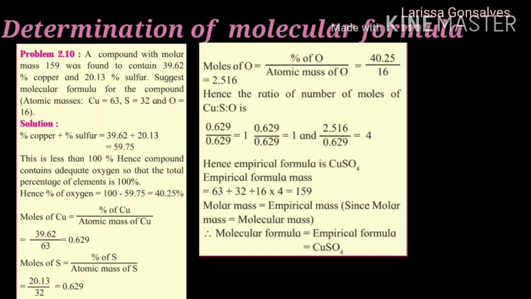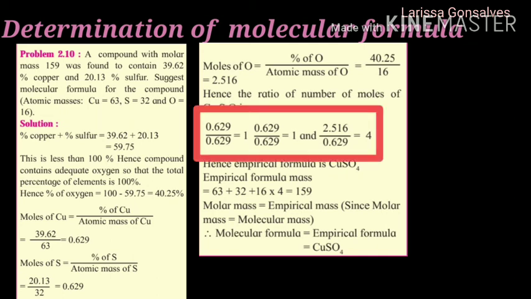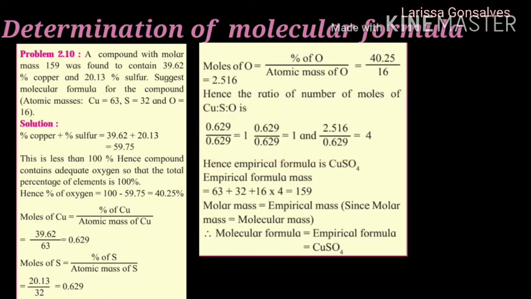So we will take 0.629 for copper and divide it by 0.629, and the answer will come as 1. For sulfur, 0.629 divided by 0.629, and the answer will come as 1. For oxygen, 2.516 divided by 0.629 will give the answer as 4. So copper is 1, sulfur is 1 and oxygen is 4.